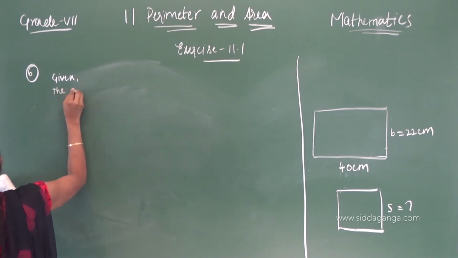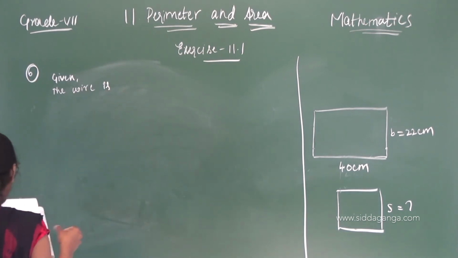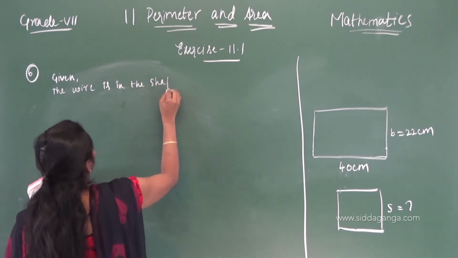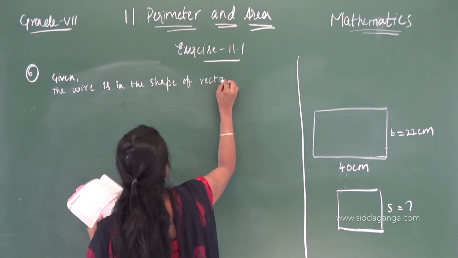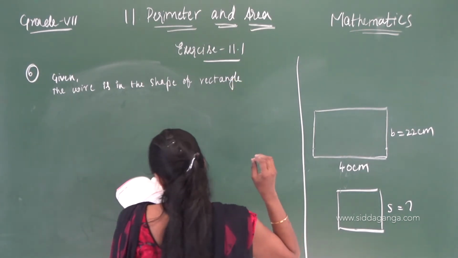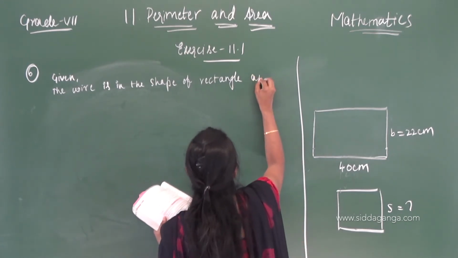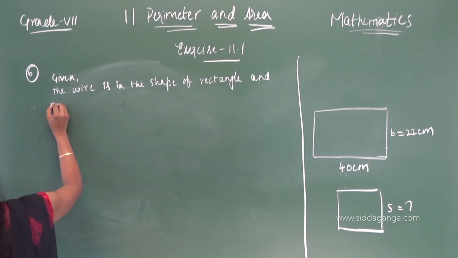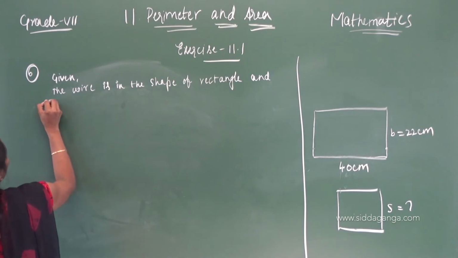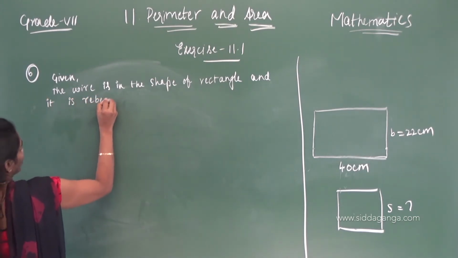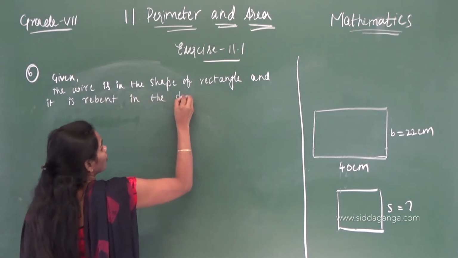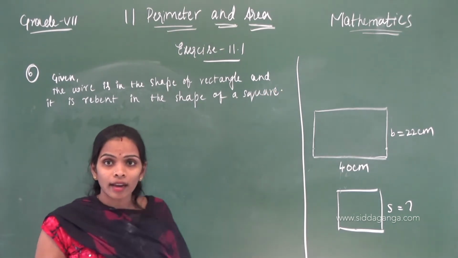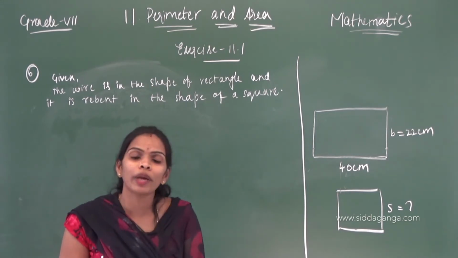The wire is bent in the shape of a rectangle, and it is rebent in the shape of a square. They have converted it into a square shape. What does that mean? The perimeter of rectangle is equal to the perimeter of square.